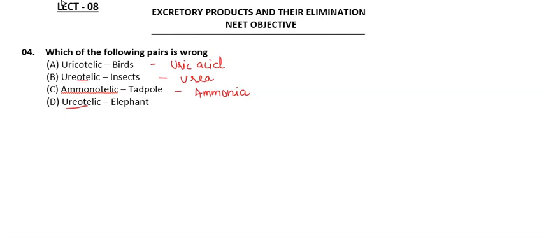So here the birds will excrete the nitrogenous wastes in the form of uric acid. So this is a right pair. Coming to ureotelic, so here insects will release nitrogenous wastes in the form of uric acid, not in the form of urea. So for that reason, the insects and ureotelic is a wrong combination.